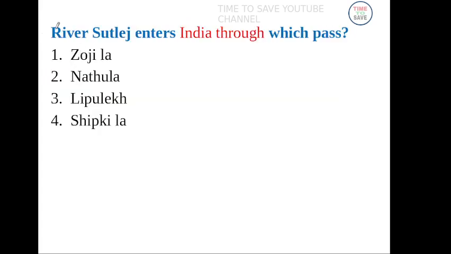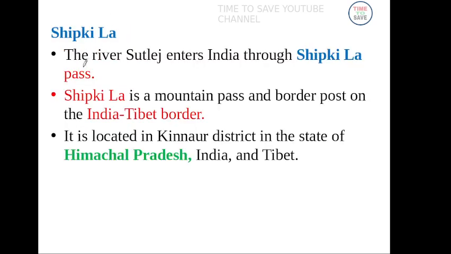Next question. River Sutlej enters India through which pass? Answer, Shipki La Pass. Shipki La Pass is a mountain pass and a border post on the India-Tibet border. And it is located in which state? Himachal Pradesh.